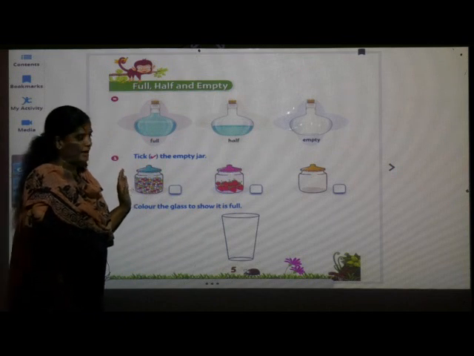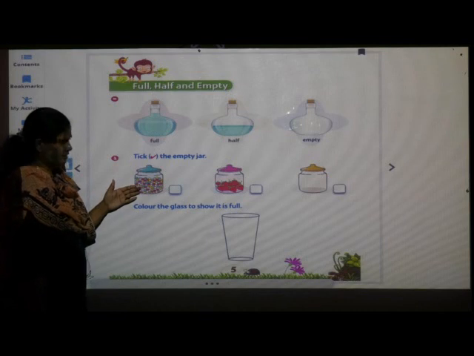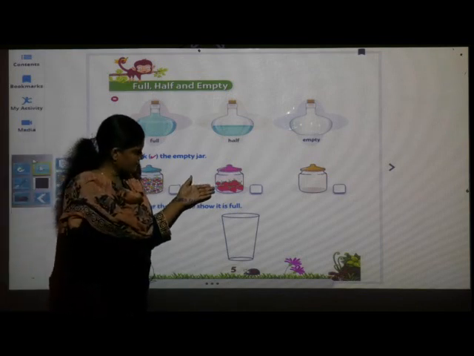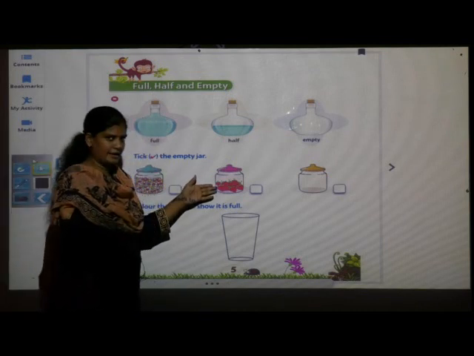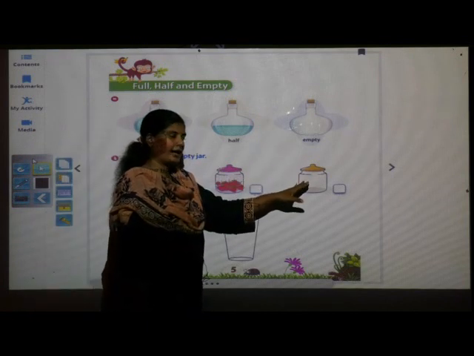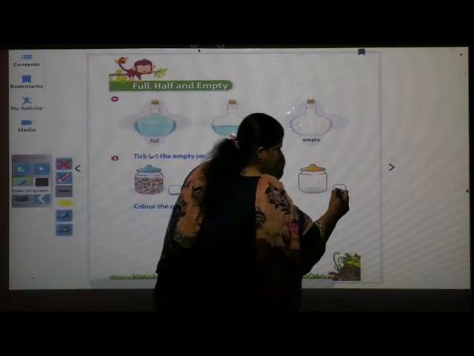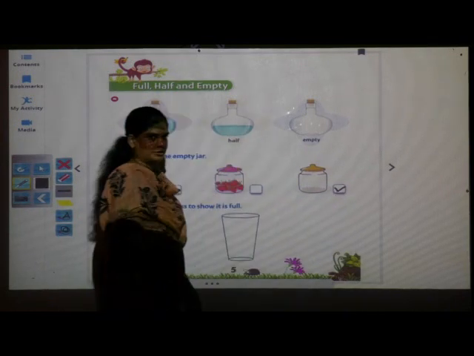We have to see and we have to tick that. In first jar there are some sweets. In second jar there are some fruits like strawberry, and in third jar nothing is there. So this is the empty jar. So we have to tick that. Like this in the box we have to tick.